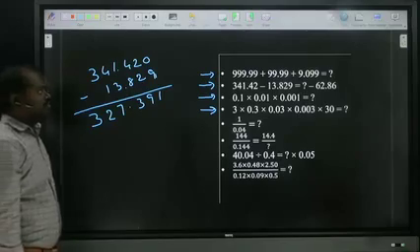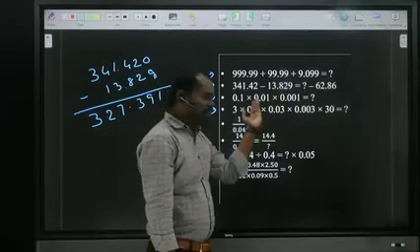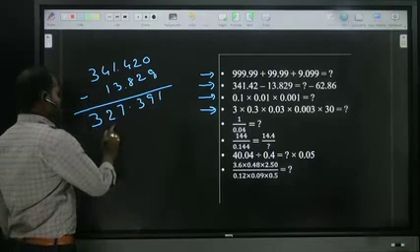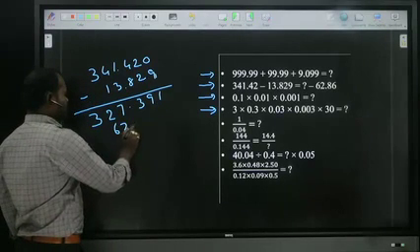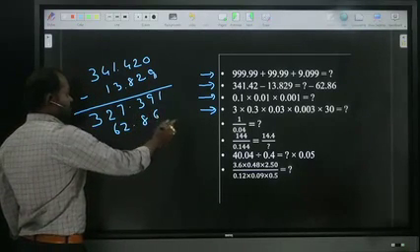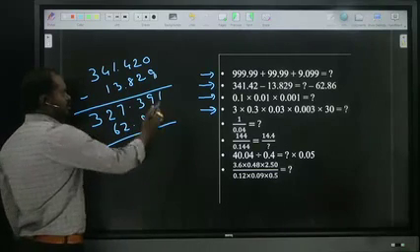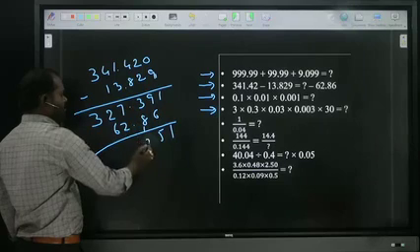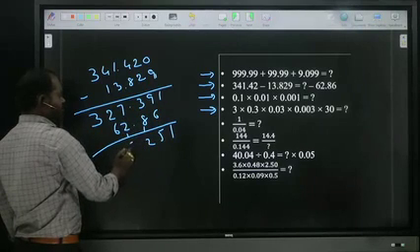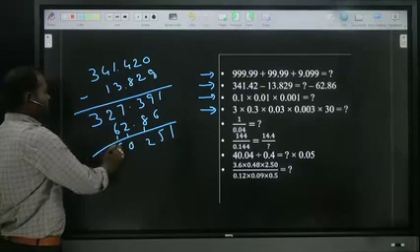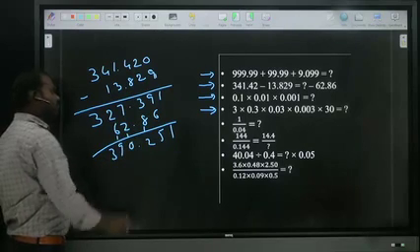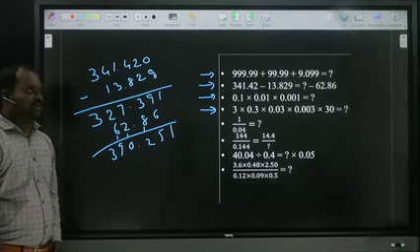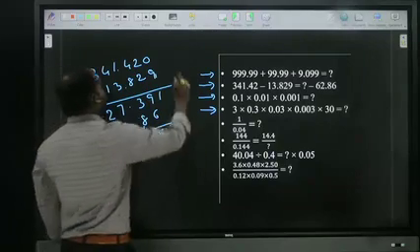For this, minus 62.86, bring to this side, becomes positive, that means plus 62.86. Addition: 1, 5, 1 carry, 9 plus 3 is 12, 1 carry, 8 plus 2 is 10, 1 carry, 7 plus 2 is 9, 3. So what is the answer? 390.251. Is it clear? Right? Now next.